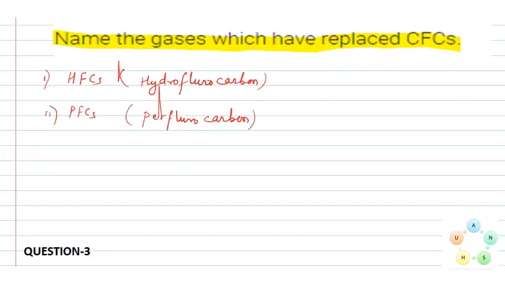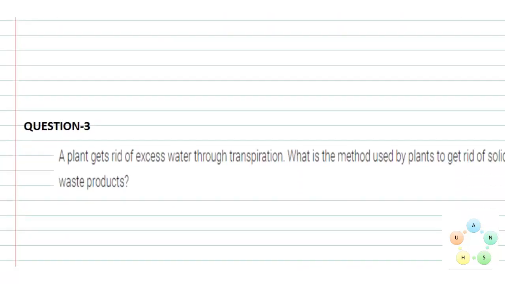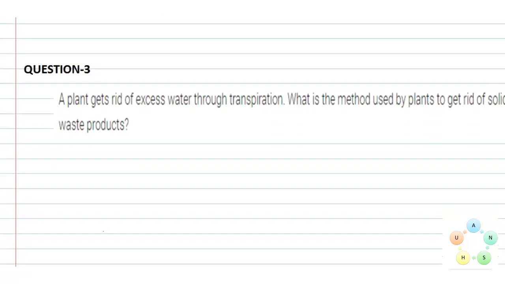Now let's move towards our next question. And the next question is, a plant gets rid of excess water through transpiration. What is the method used by plants to get rid of solid waste products? So in this question, we must know what transpiration is.